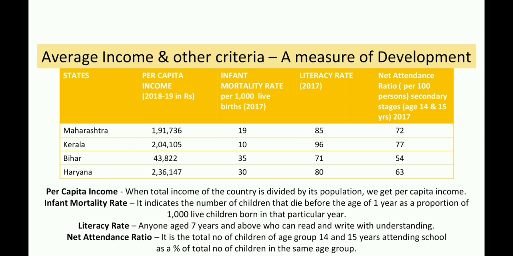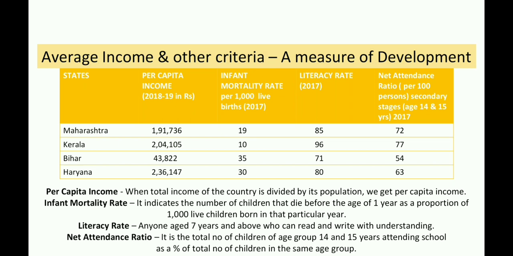When we talk about the infant mortality rate of Maharashtra, it is 19 children per thousand. In Kerala, the number of deaths is 10 per thousand. In Bihar, the number of deaths is 35 per thousand. And lastly, in Haryana, the number of deaths is 30 per thousand. Here we can see Kerala ranks first in infant mortality rate, whereas Maharashtra is second with 19, Haryana 30, and again Bihar is last with 35.